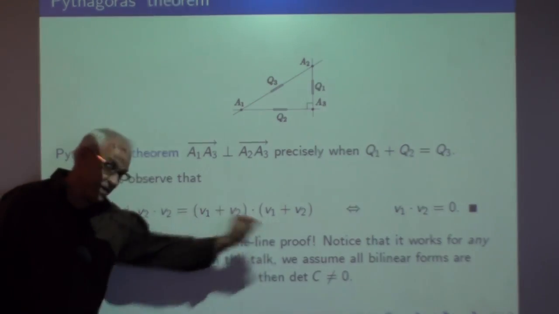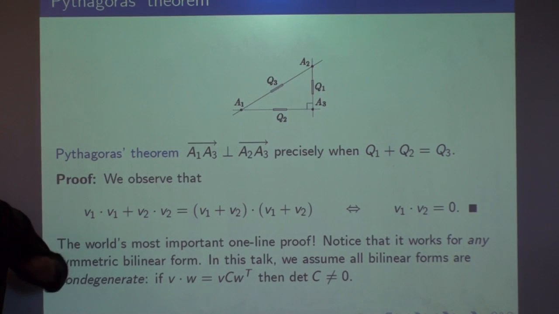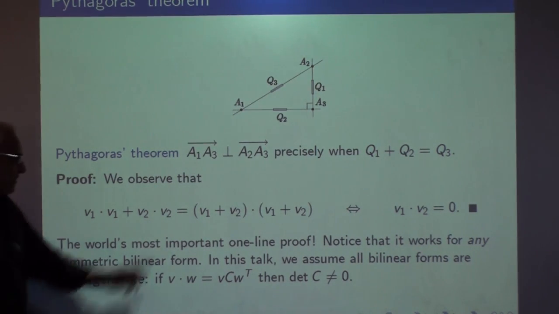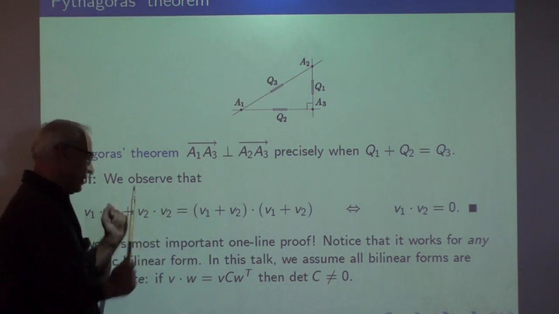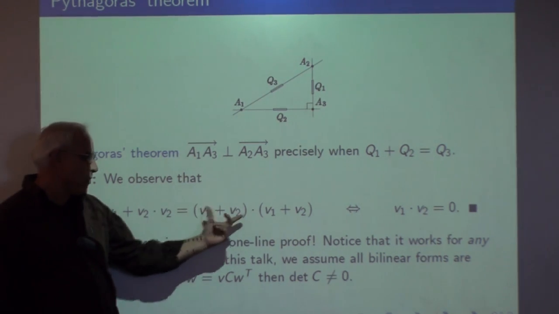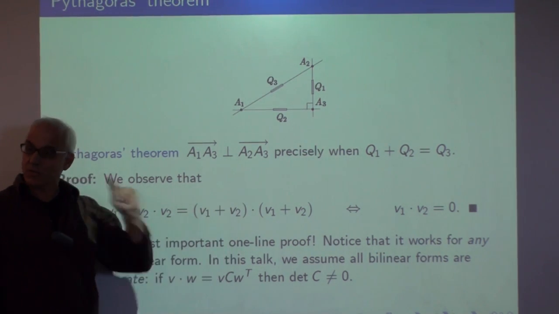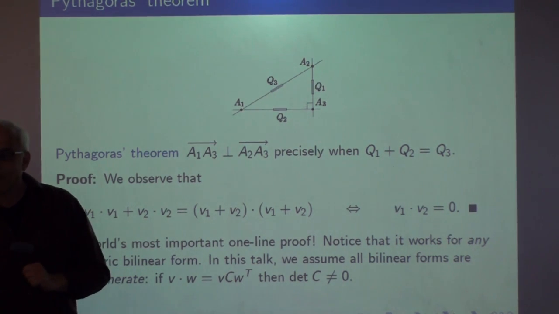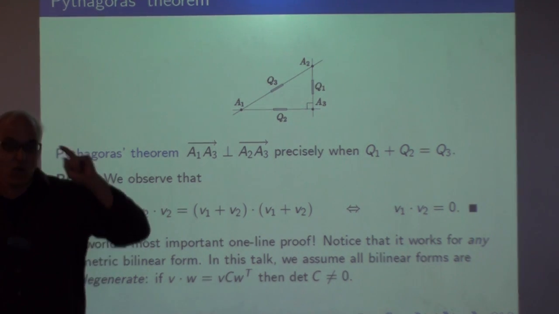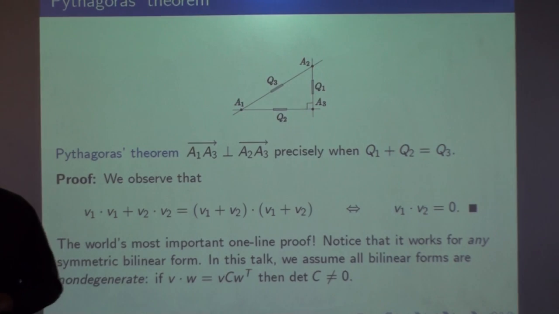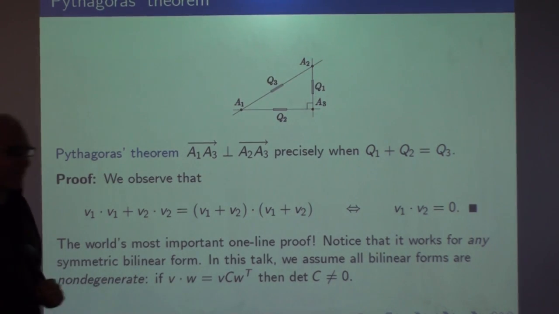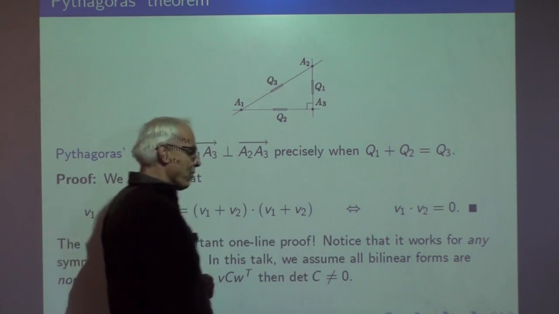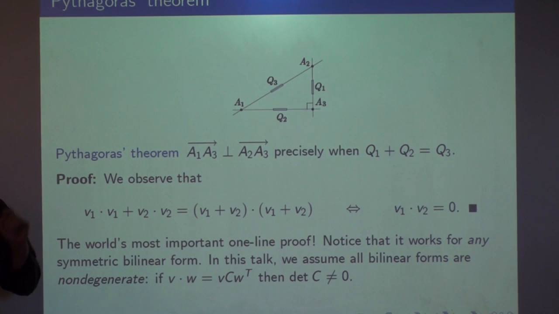Because if you expand this right-hand side with the bilinearity, then the v1.v1s cancel, the v2.v2s cancel, and we have v1.v2 plus v2.v1, and we're assuming our quadratic form is symmetric, so that's 2 times v1.v2. And we're assuming that 2 is not equal to 0, so we can divide by 2. All right? So the equivalence works over a general field as long as the field is not of characteristic 2. Just a small point to keep in mind.